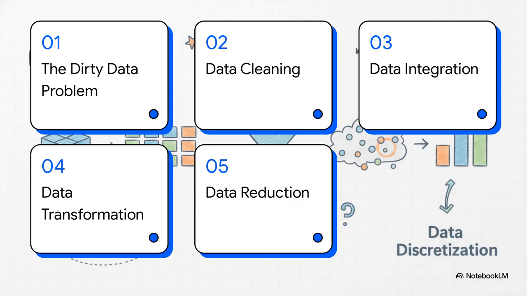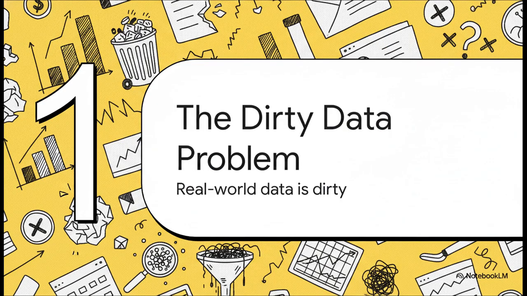So this explainer is going to serve as your systematic roadmap through the 5 major tasks of pre-processing. We'll look at the dirty data problem, data cleaning, data integration, data transformation, and finally, data reduction. We are taking you from raw, dirty ingredients all the way to a sleek, manageable data warehouse. Let's start with section 1, the dirty data problem.